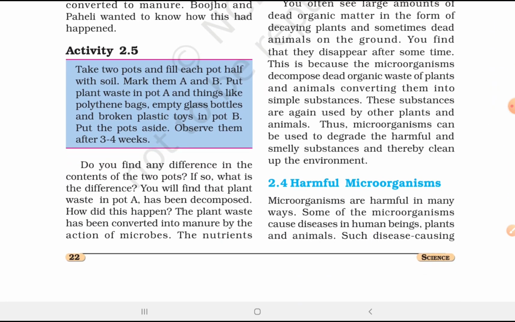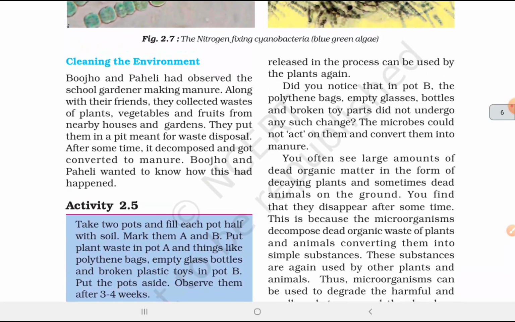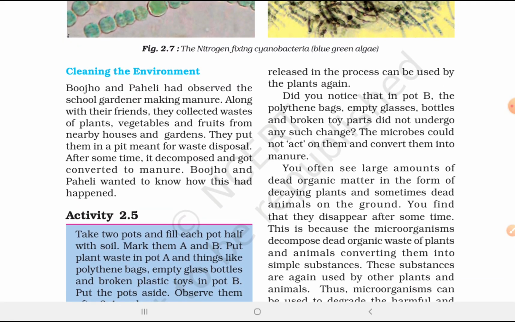Do you find any difference in the contents of the two pots? If so, there's an activity given, so you have to read an activity, which is not important for us. Okay, I'm going to read from here.